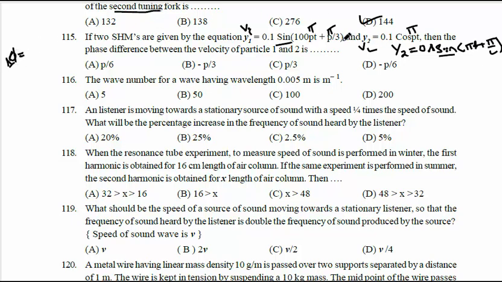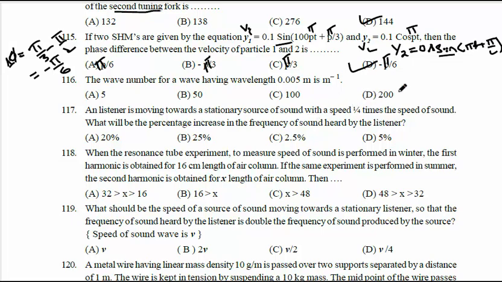The phase of y1 is pi by 3, and the phase of y2 is pi by 2. The phase difference means subtracting: pi by 3 minus pi by 2 gives minus pi by 6. So D is the correct option.